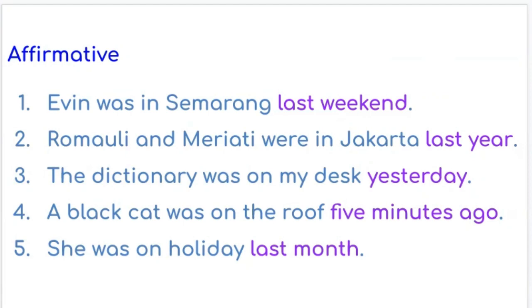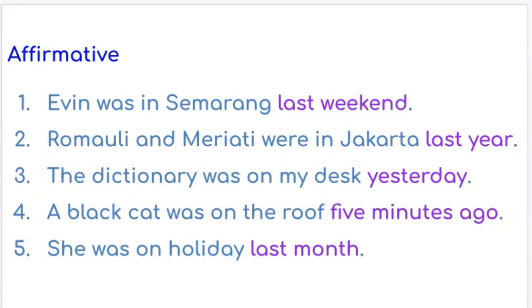She was on holiday last month. You see, the adverb of time we have here: last weekend, last year, yesterday, 5 minutes ago, last month, last century, 2 days ago, 2 weeks ago, and so on.